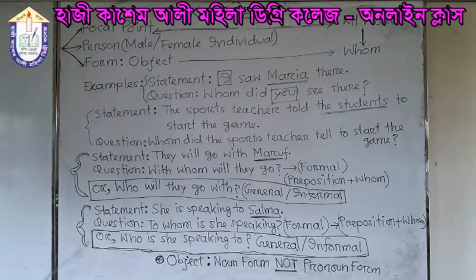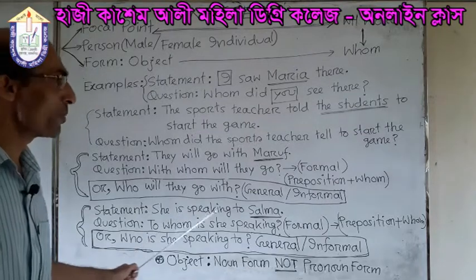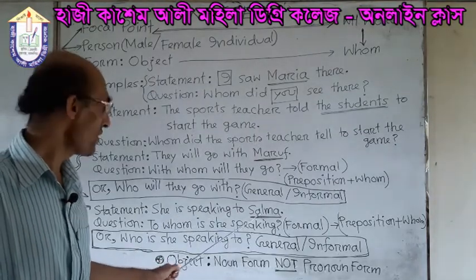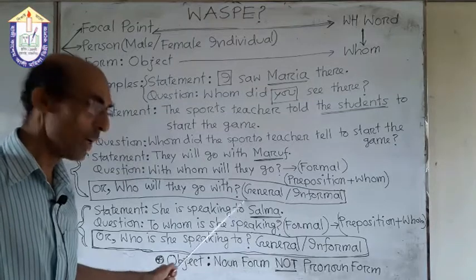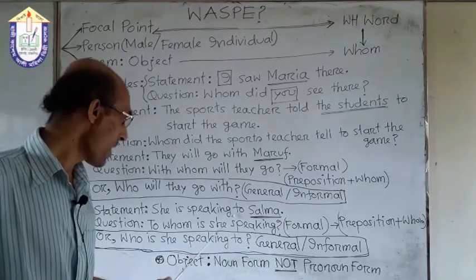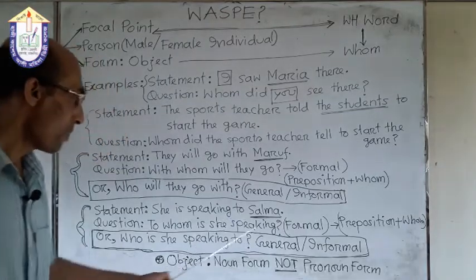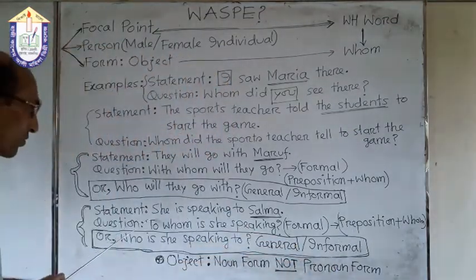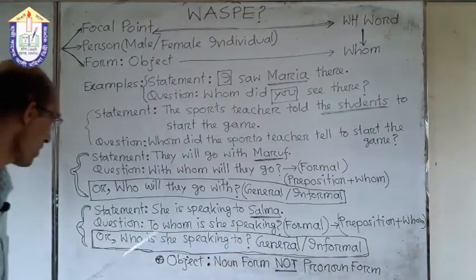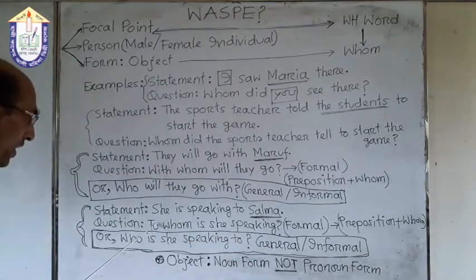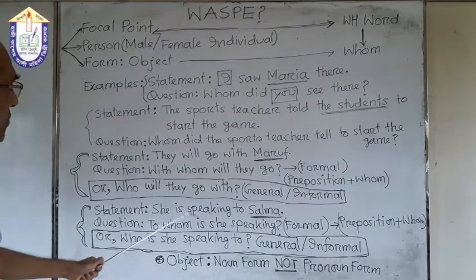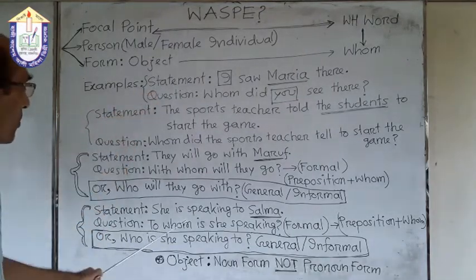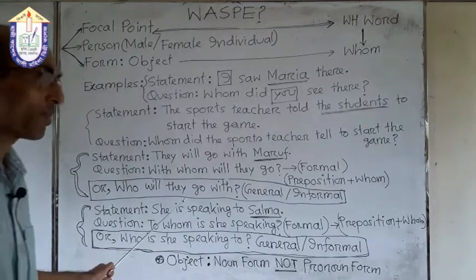And our last example is also with a preposition. Here the statement is: she is speaking to Salma. You can see that before Salma there is also a preposition. We have earlier told that a preposition plus whom is the structure to make a WH question. So we have used a preposition here too, and next we have used the WH word whom according to the structure. Then our auxiliary verb